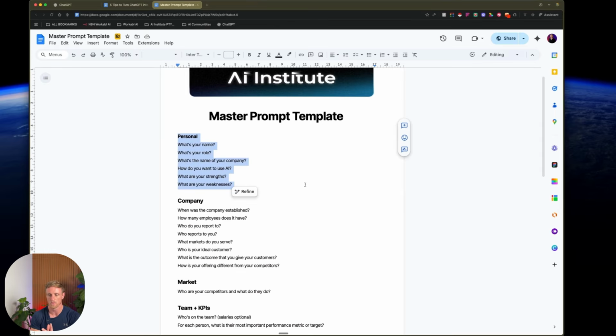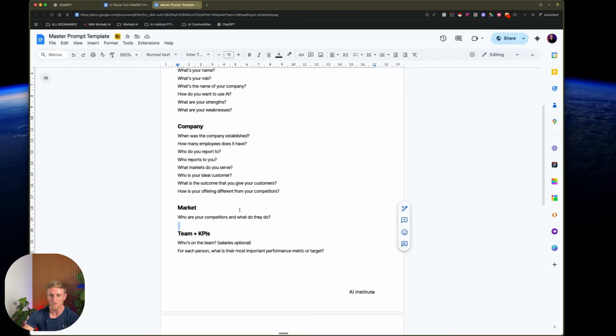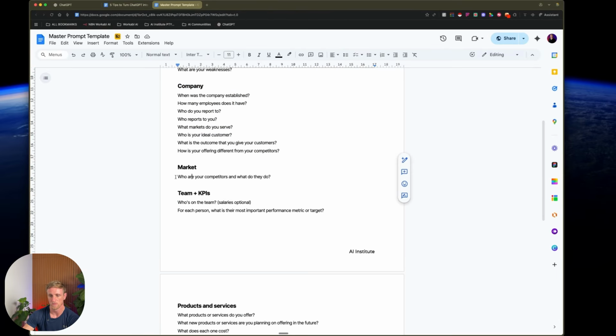So a master prompt, if you want to think of that, sort of like you're controlling and you're pulling the strings of ChatGPT. You can tell it you want it to be a PhD as a doctor. You can tell it you want it to be a PhD in whatever field that you want to. And how we do that with this master prompt is we grab the information about you, your company, if you've got a company, your job, if you have a job, the kind of market that you work in. So if you've got competitors, or if you're building a sales team, if you're building a business, or maybe you're just working in corporate and you want it to help you to be better at your job.